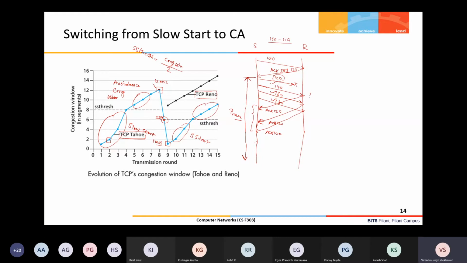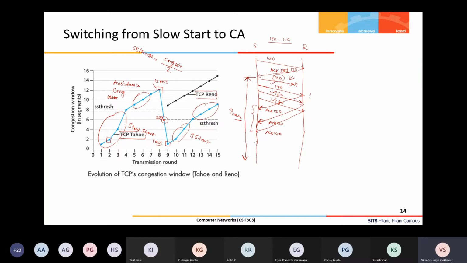So we can take a call to retransmit that packet before the timeout occurs, because it indicates that after this packet with sequence number 120, 3 more packets have been delivered at the receiver. So it cannot be delayed further; it has definitely been dropped somewhere.